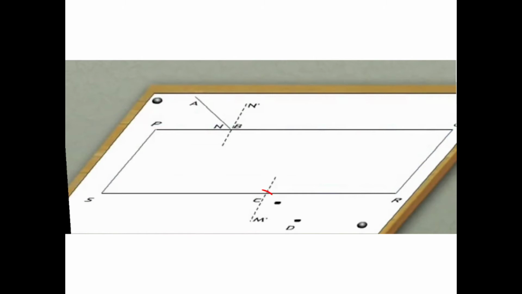Then you join them and measure this angle. This is the angle of emergence. See, it is not the angle of refraction, it is the angle of emergence. Now you are going to join this.